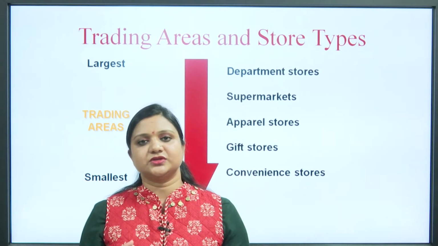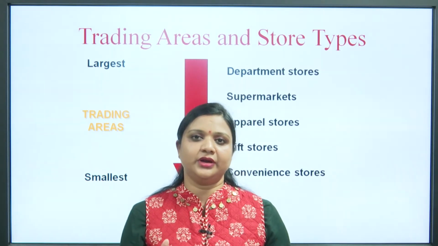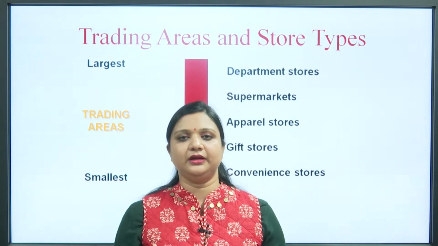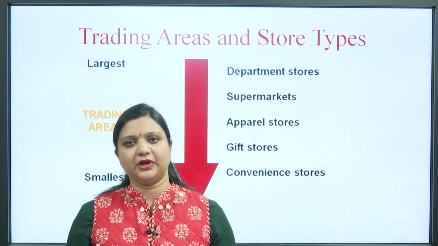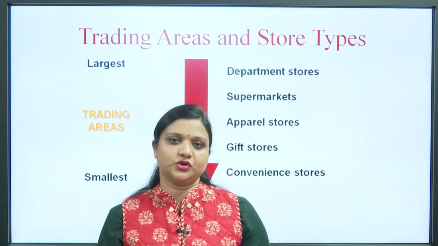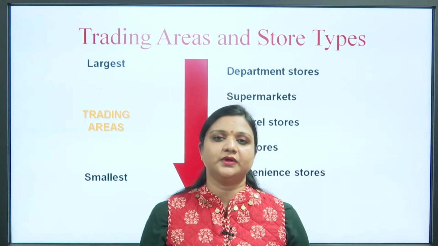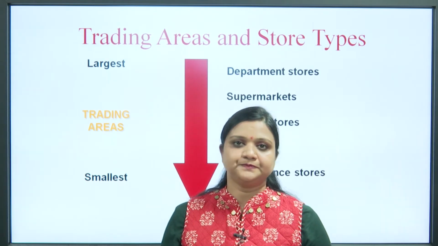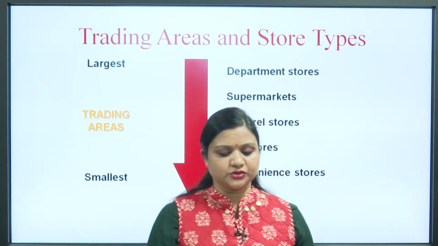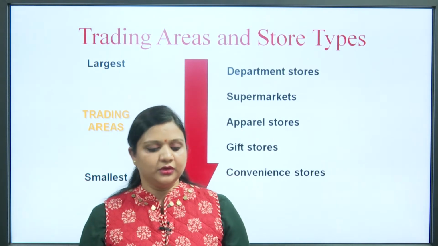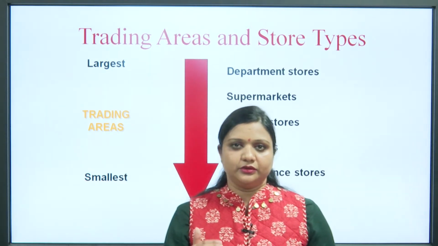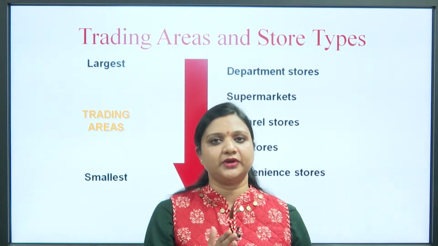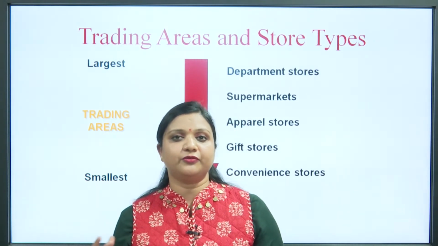So, that does not require a large trading area, that requires a smaller trading area, so that the retailer can keep the product assortment as per the requirement of the customers of that particular location, of that particular area. And accordingly, if we talk about supermarket, apparel store and gift stores, as per the type of the stores, the requirement of trading areas also varies from one to another.